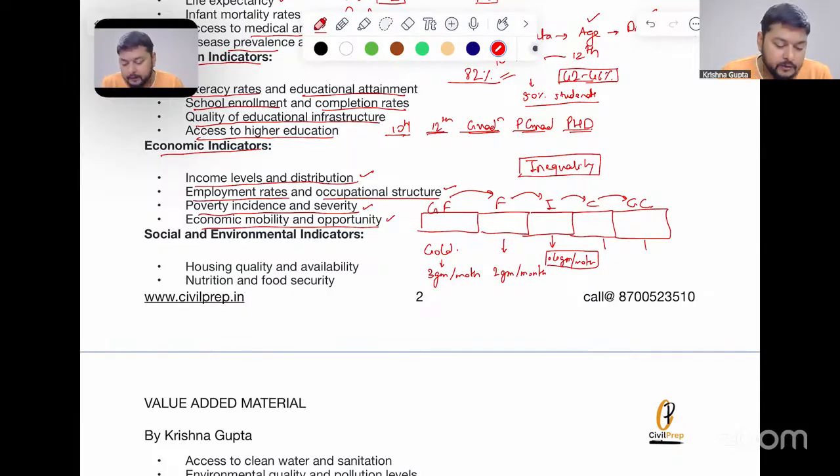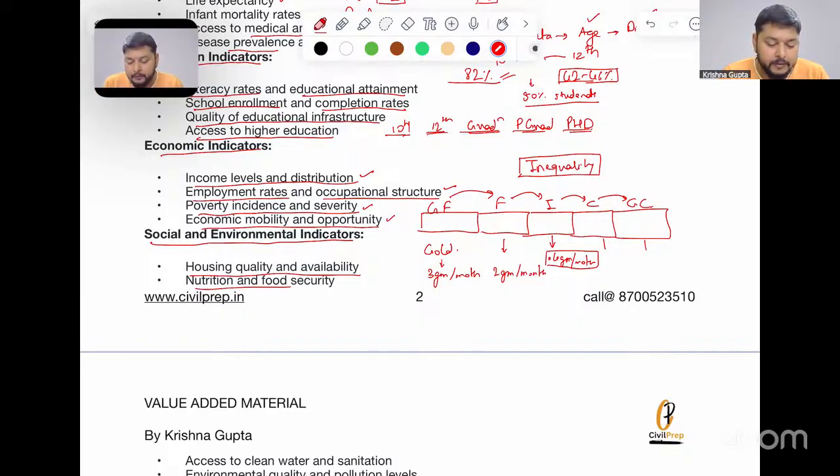Now, the social and environmental indicators. The housing quality and availability. First thing, am I having a particular house, yes or not? If I am, what is the quality of that housing? Does it have sanitation? Does it have some open environment? Does it have certain places where I can be alone? Are there certain public places where people can come and visit me? These are certain things which are required in a house.